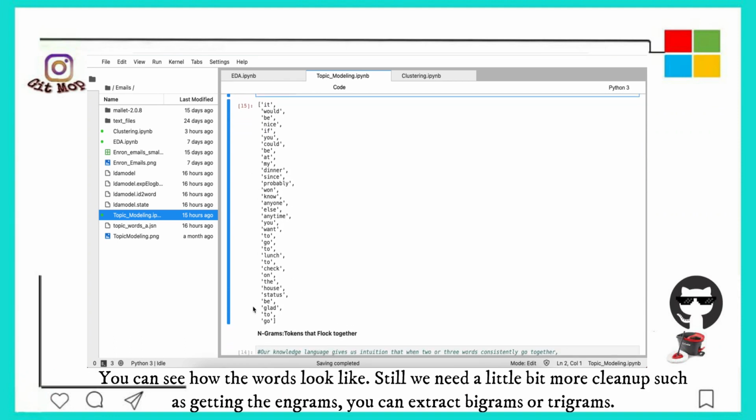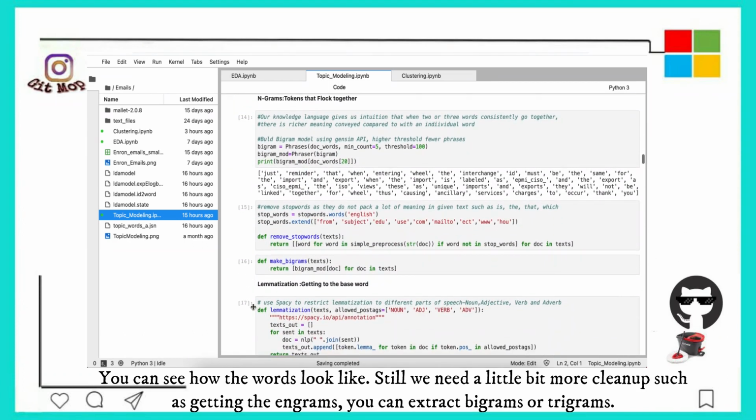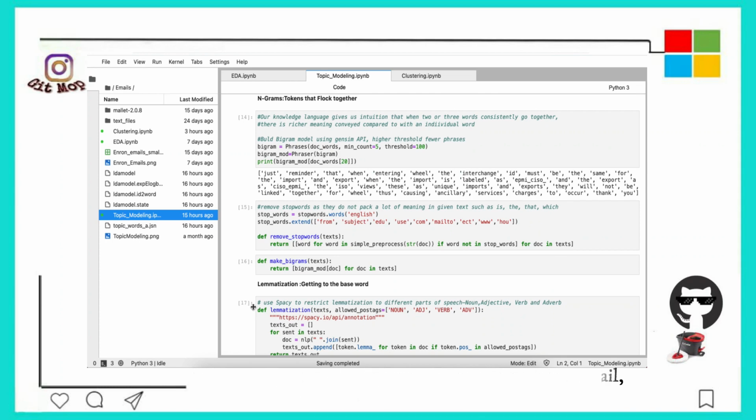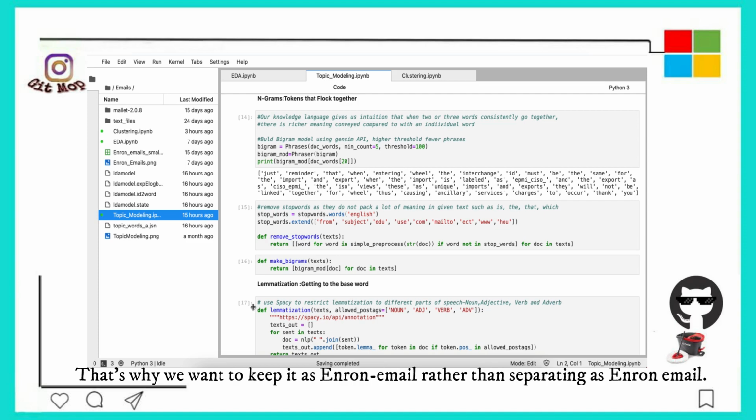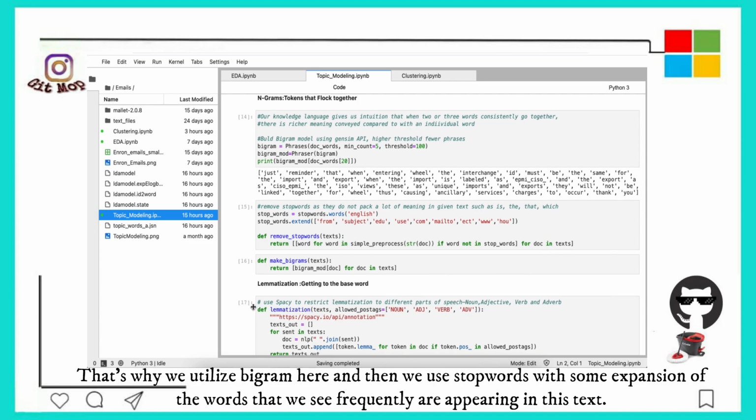Still, we need a little bit more cleanup, such as getting the n-grams. You can extract bigrams or trigrams. Here, we try to extract the bigrams. For example, Enron email, which consistently go together. That's why we want to keep it as Enron email rather than separating it as Enron and email. That's why we utilize bigram here.